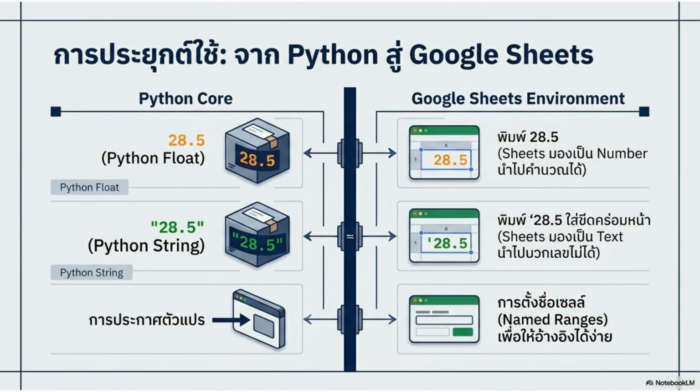When applying Python to Google Sheets, a Python float appears as a calculable number. A Python string requires a single quote prefix to be treated as text in Sheets.